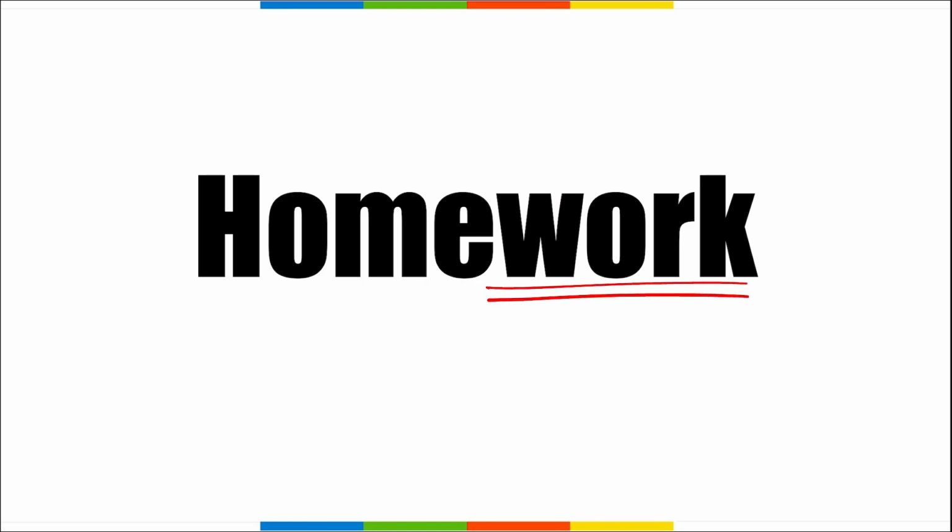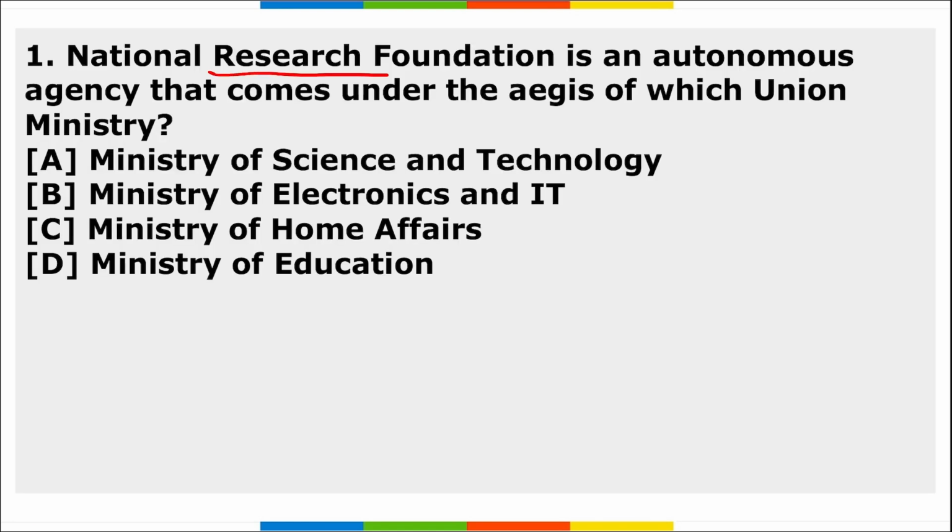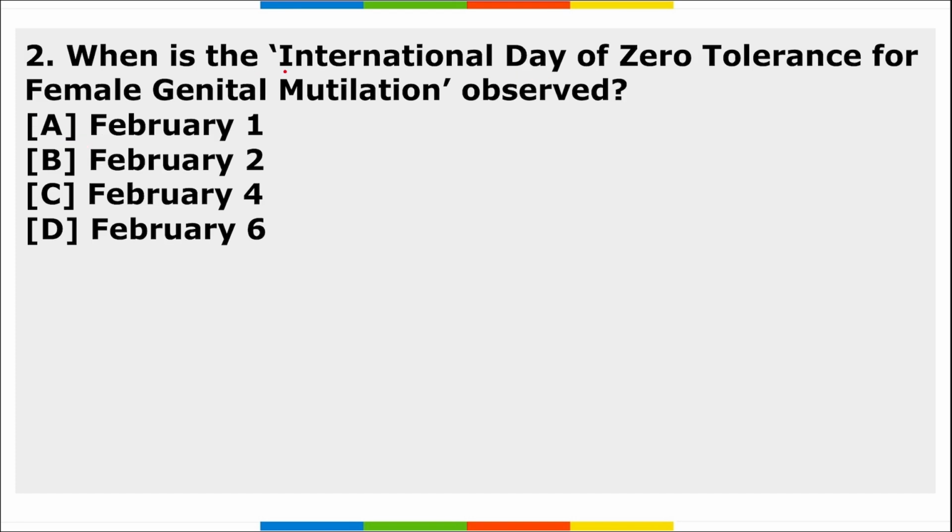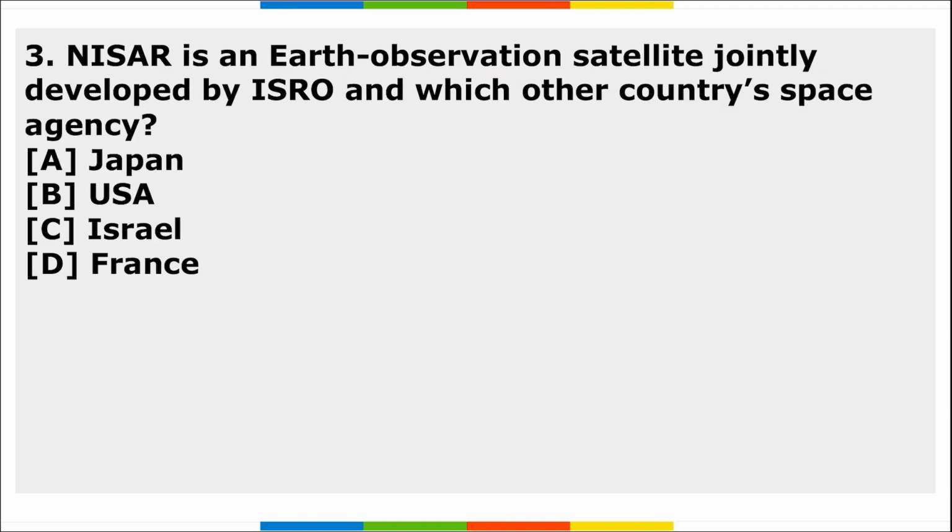Now it's time for your homework. First, National Research Foundation is an autonomous agency that comes under the aegis of which union ministry? Second, International Day of Zero Tolerance for Female Genital Mutilation is observed on which day? Third, NISAR. This is an Earth observation satellite jointly developed by ISRO and which other space agency? So these are your 3 homework questions, friends.